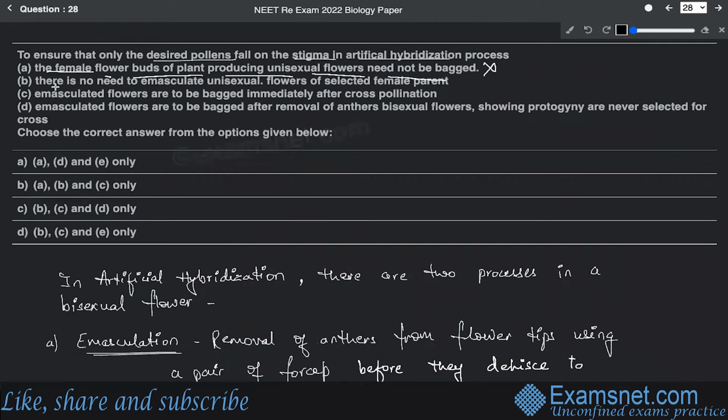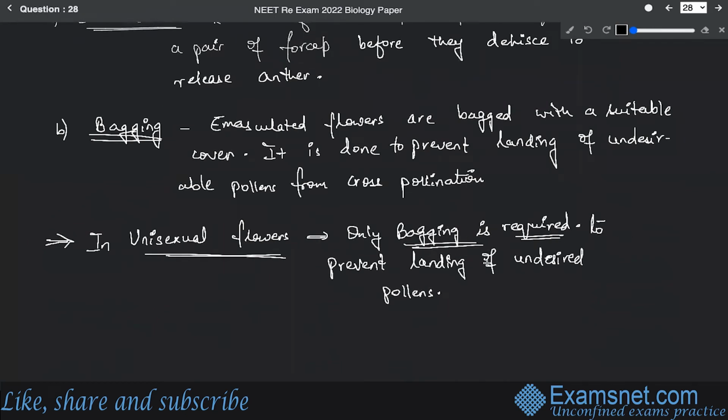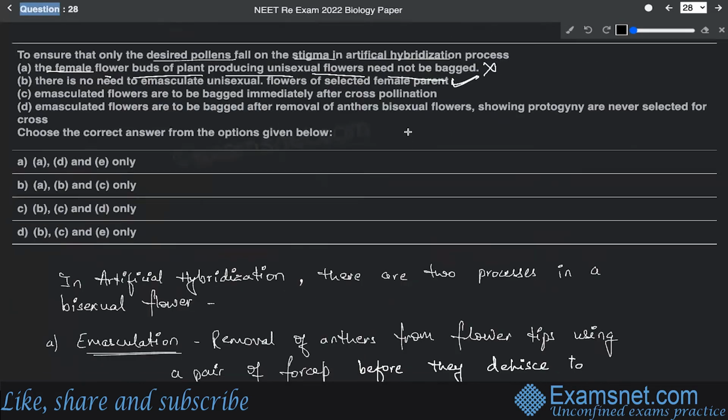Now the next statement says that there is no need to emasculate the unisexual flowers of the selected female parent. Yes, true. This is a true statement because in unisexual flowers only bagging is required to prevent the landing of undesired pollen. No emasculation is done. Then the third statement says that emasculated flowers are to be bagged immediately after cross pollination.